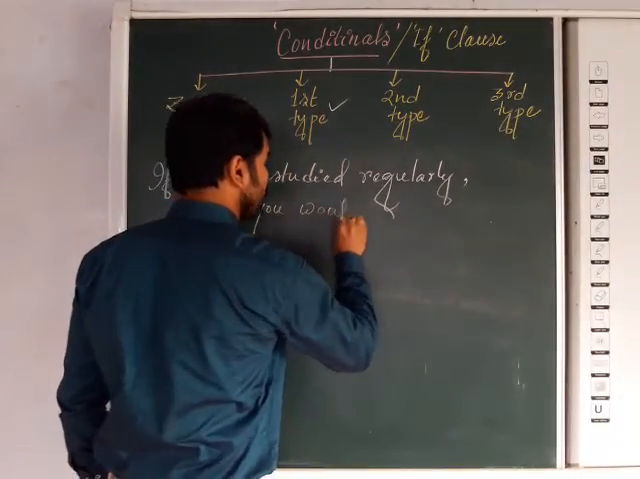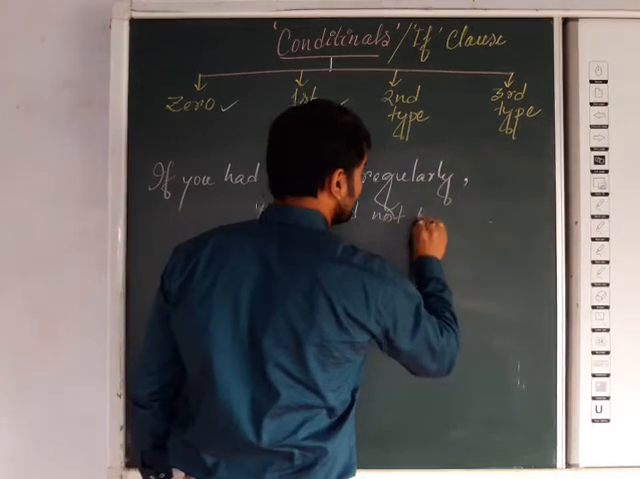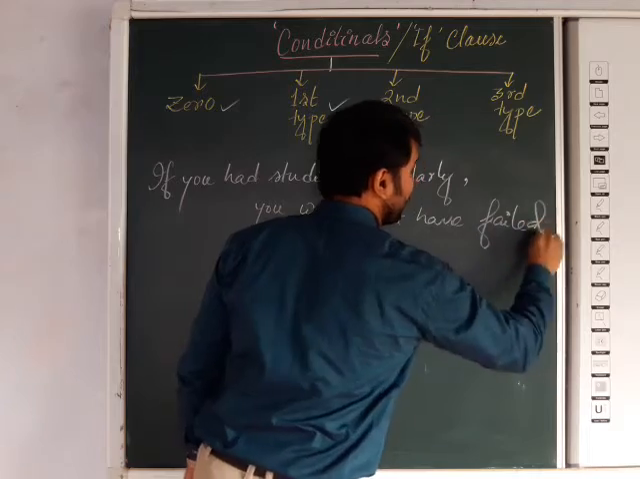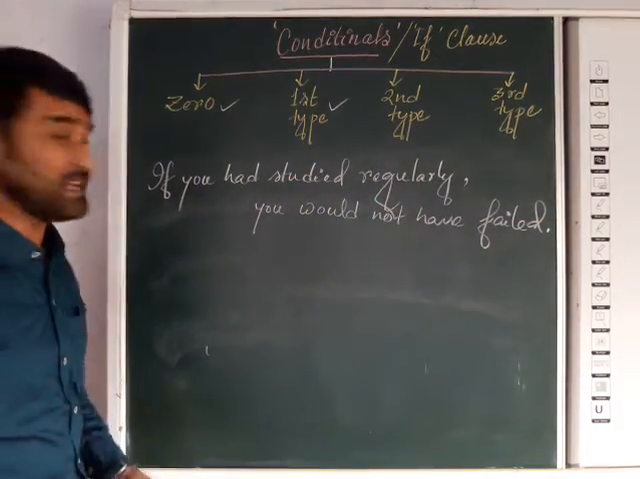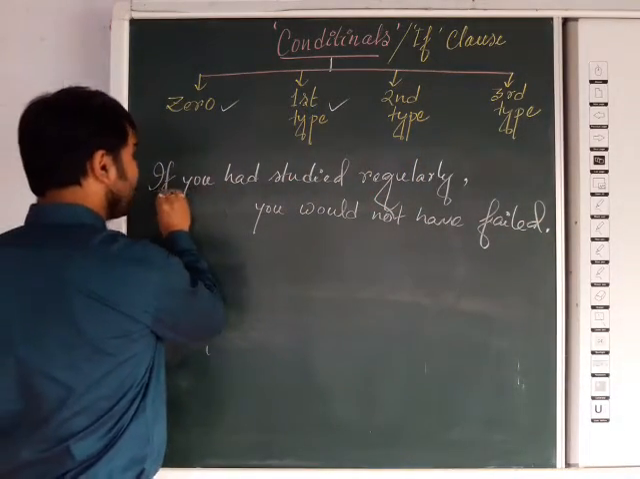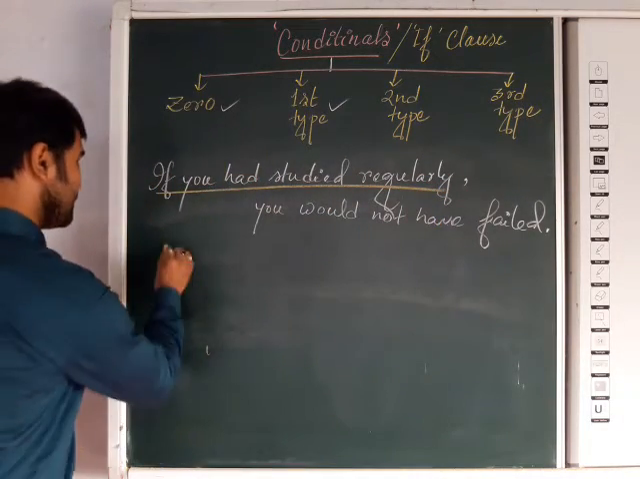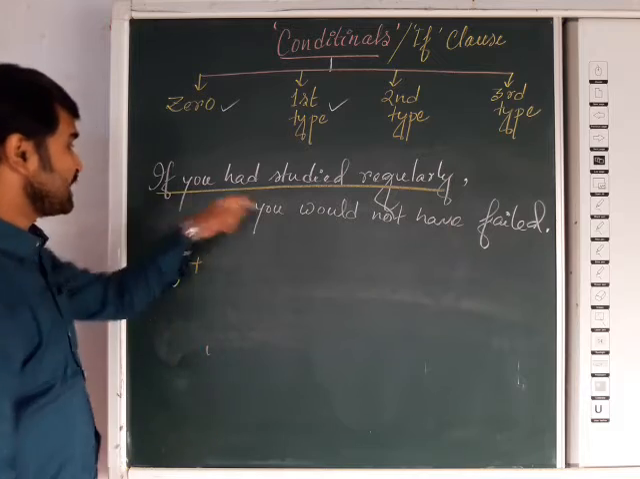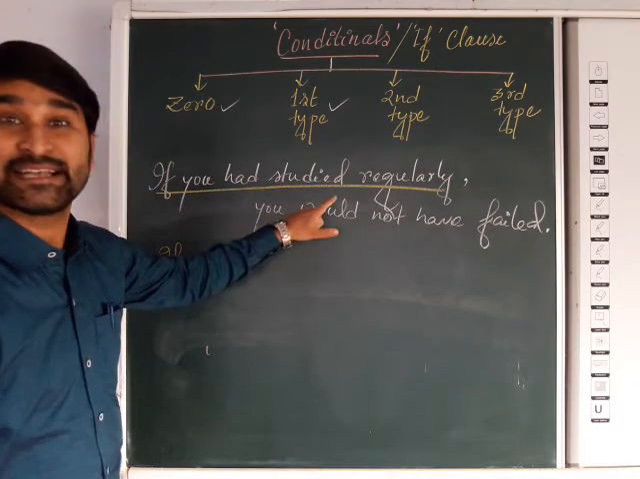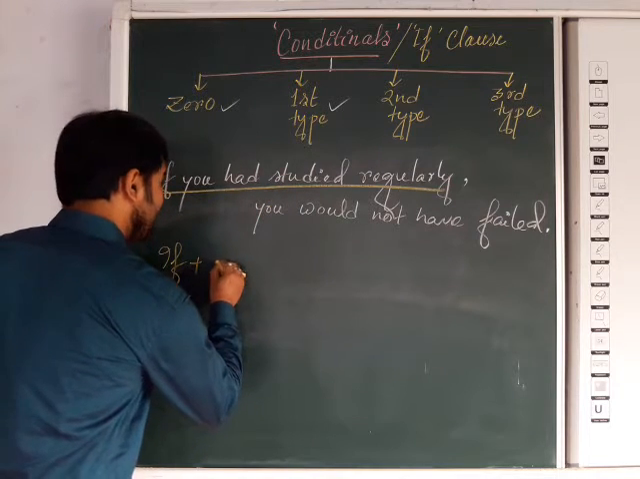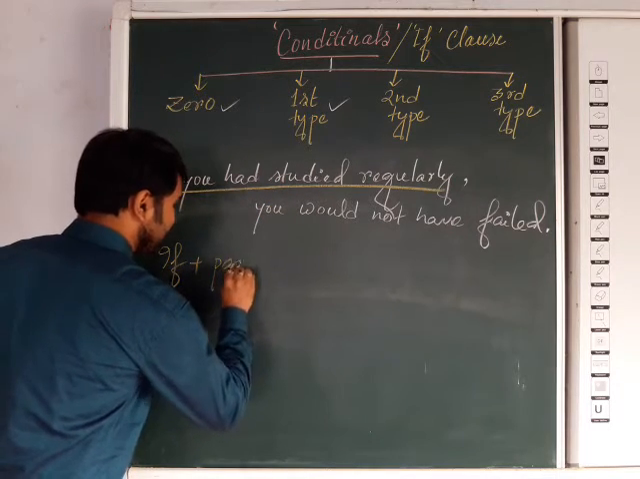You would not have failed. So now look at the construction of the sentence. Now if you had studied regularly, which tense is it? Can you tell me? If followed by which tense? You had studied. Had studied, it indicates what, you know? It is actually past perfect tense.